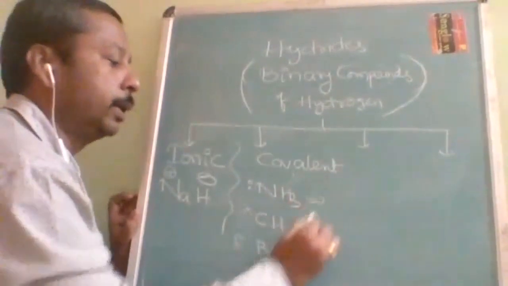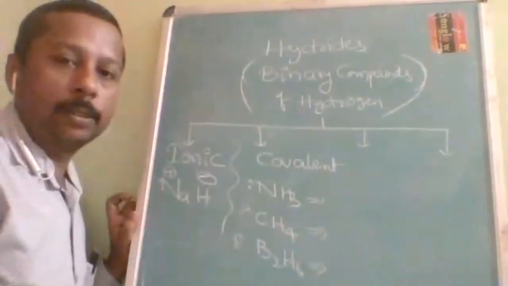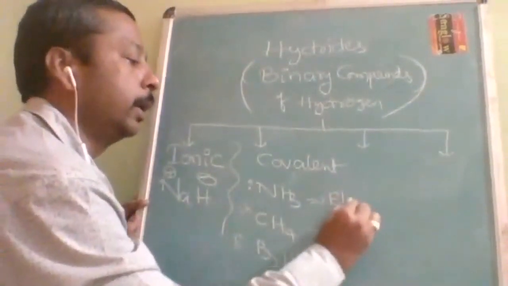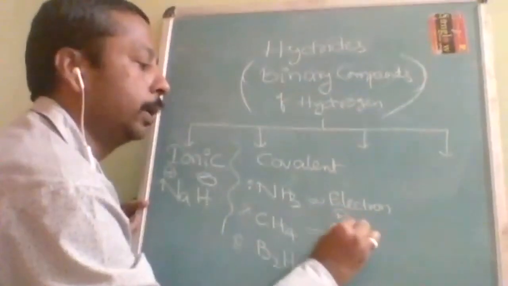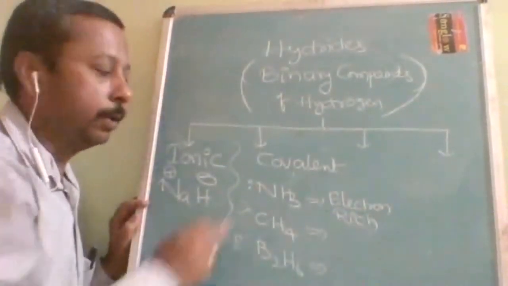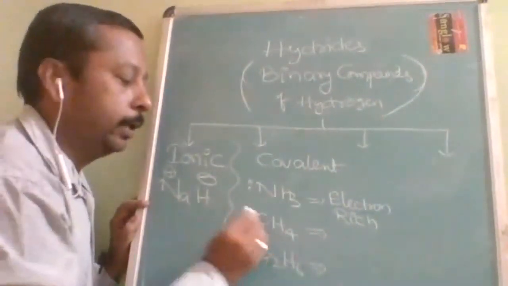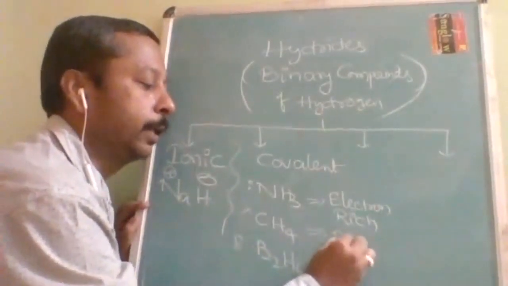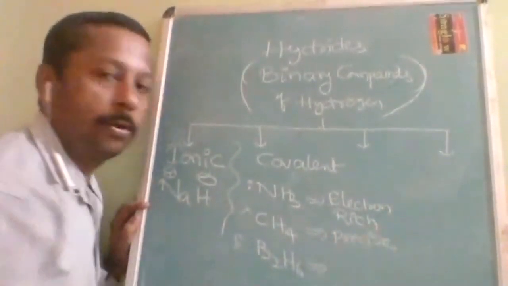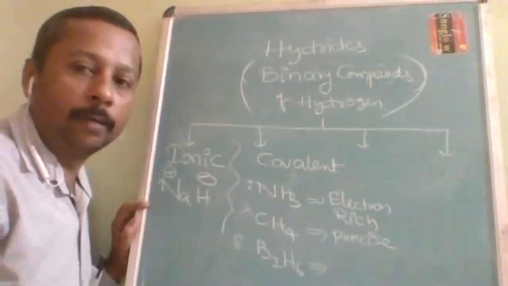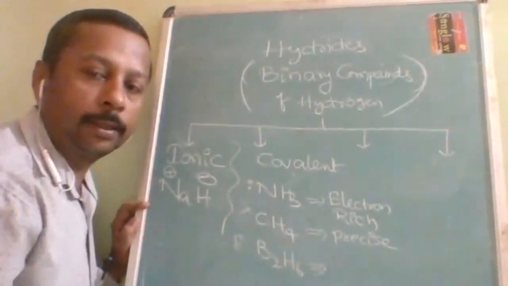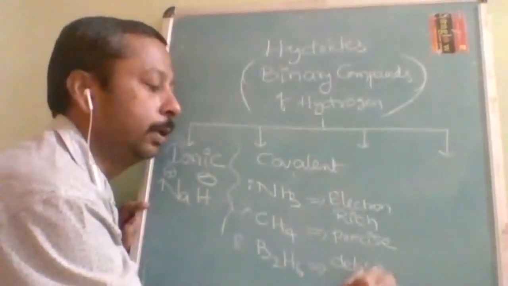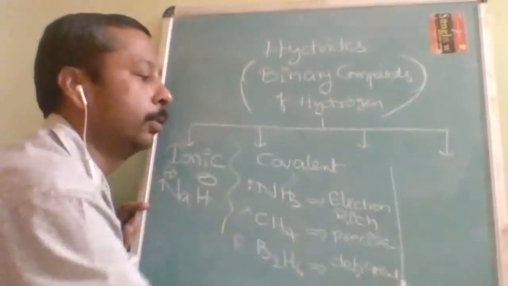That means covalent hydrides are further divided into three types. Covalent hydrides are further divided into how many types? Three types. These are called electron rich hydrides, because electrons are already available and they have only sufficient, not extra. This is called electron precise, as per the requirement they have. And they have less, so they are electron deficient hydrides. This is about the covalent hydrides.